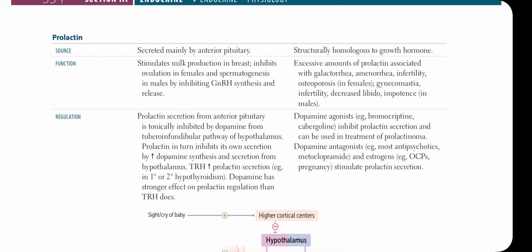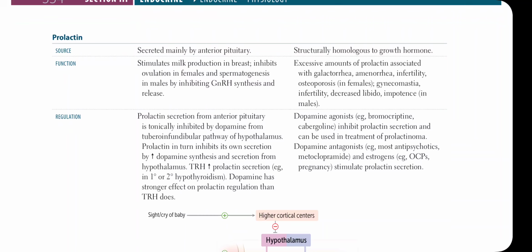Also, thyrotropin-releasing hormone has an impact on prolactin, but it is a positive effect: it increases the secretion of prolactin. And dopamine has a stronger effect on the prolactin level. So dopamine decreases the level of prolactin, and thyrotropin-releasing hormone increases the level of prolactin.